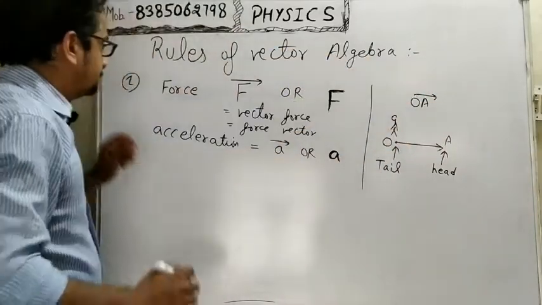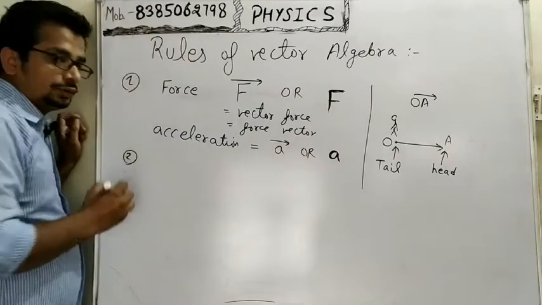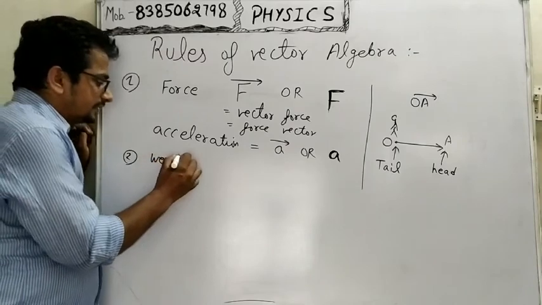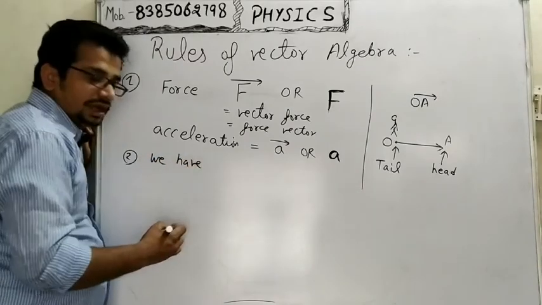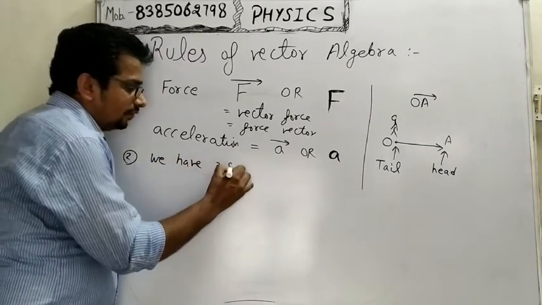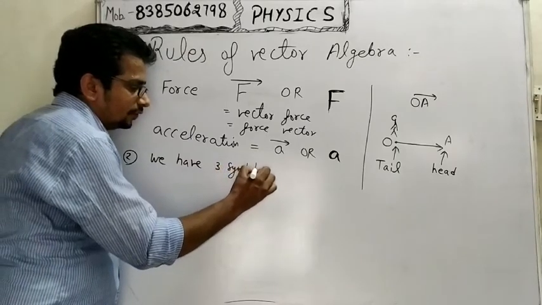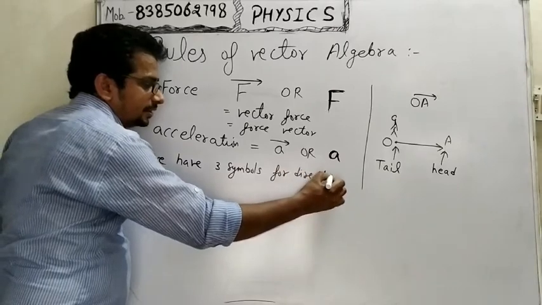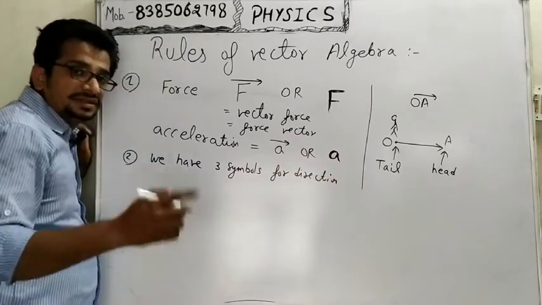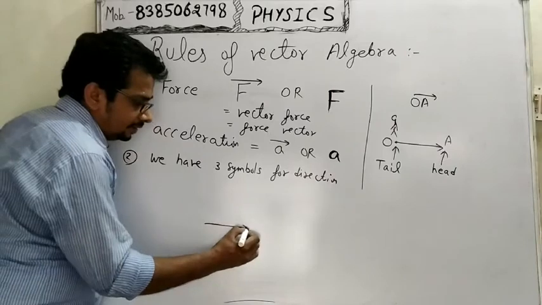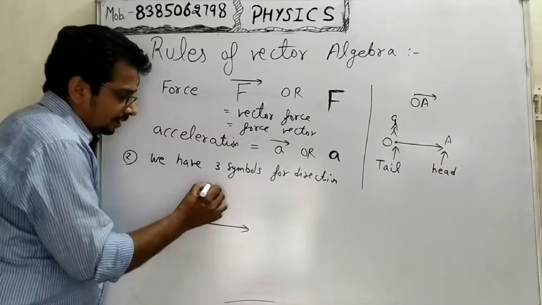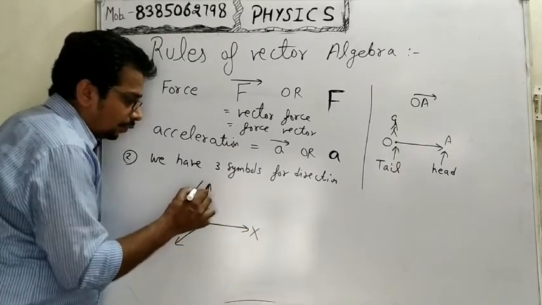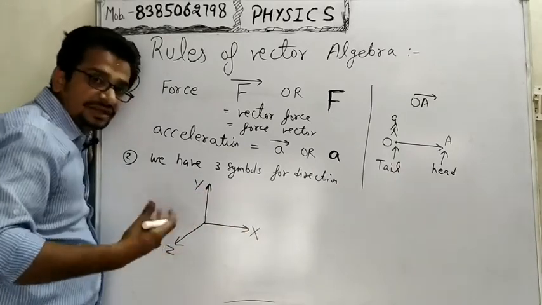Now rule number 2. We have three symbols, for three directions. In mathematics you have learned that length, height and breadth are along the axes x, y and z respectively.